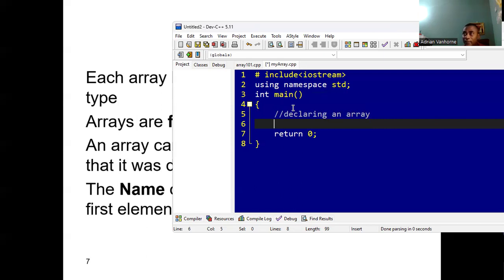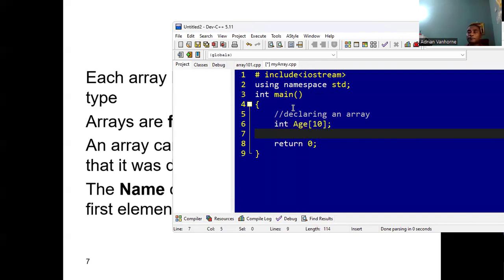So in this case, we're declaring an array called age, and it's going to be of size 10 because we're storing 10 ages in that array. So we start with the data type, which is int, the name, age, and we specify the size in the bracket here, which is going to be 10 in our case. So this is how we declare an array.